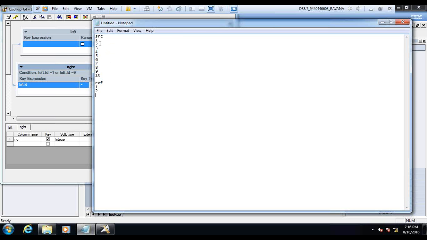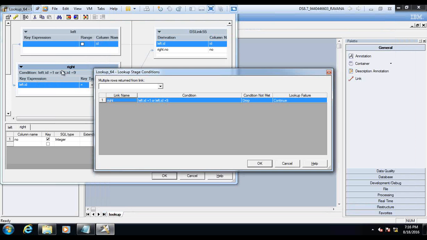So one will come, it will check the condition. Did it match? Yes. Then it will go to the reference. Okay, fine, done. Two will come, match the condition? No, skip. Three, skip. Four, skip. And again nine will come, match the condition? Yes. Then go and join. Done. 10 will come. No, done. Understood? Is that clear, guys? Again and again, I'm asking.